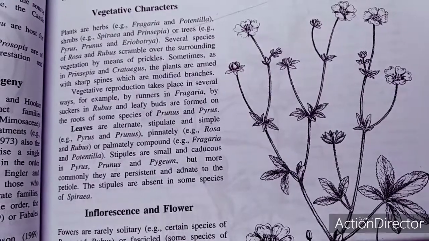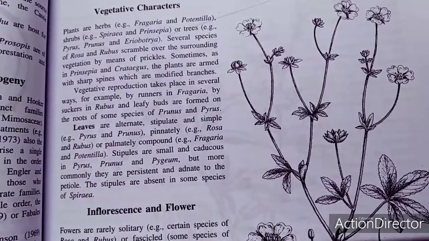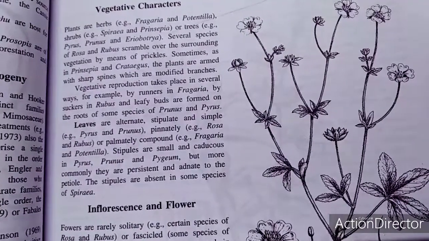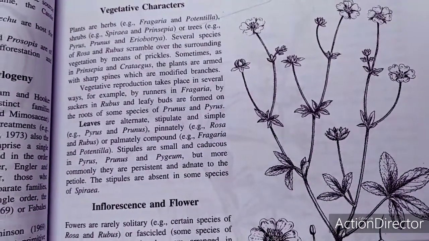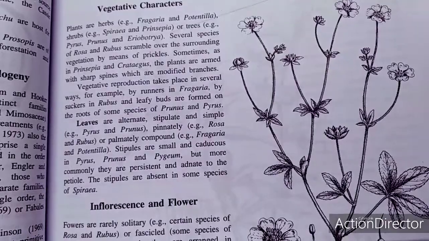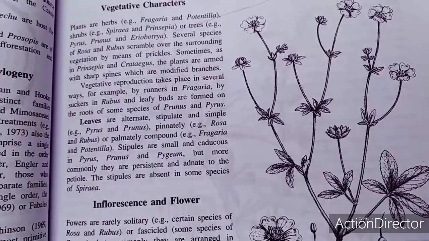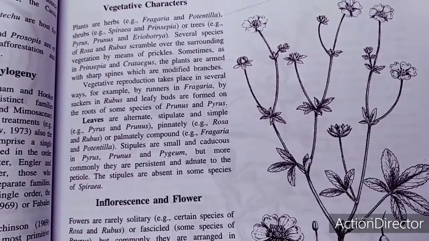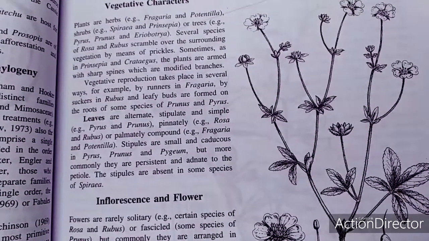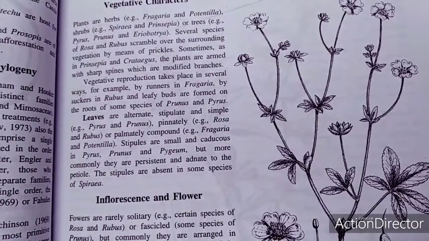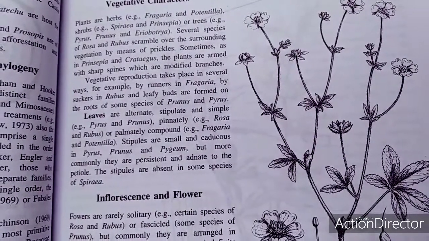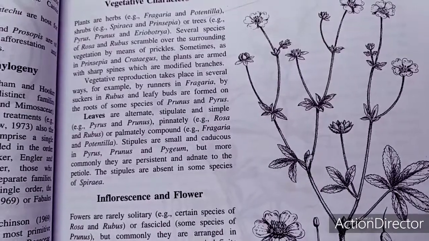Sometimes, as in Prunus and Crataegus, the plants are armed with sharp spines, which are modified branches. Vegetative reproduction takes place in several ways. For example, by runners in Fragaria, by suckers in Rubus, and leafy buds are formed on the roots of some species of Prunus as well as Pyrus. The leaves are alternate, stipulate, and simple.